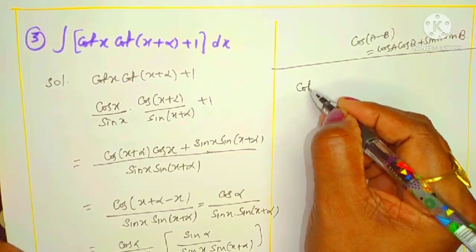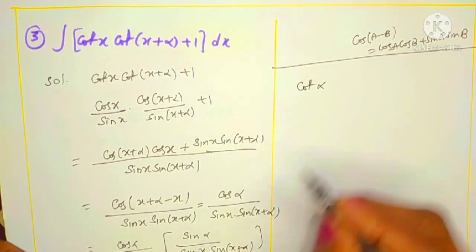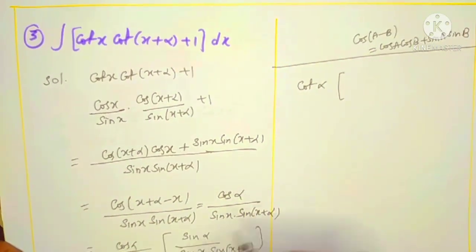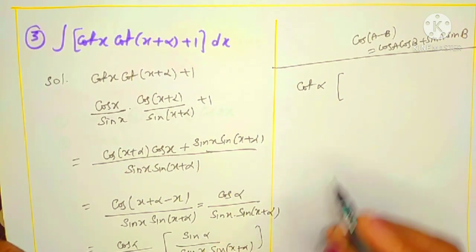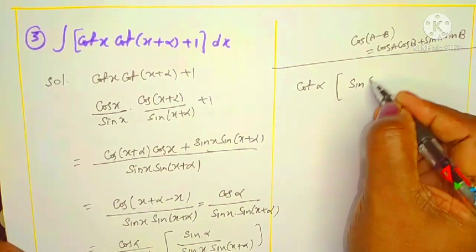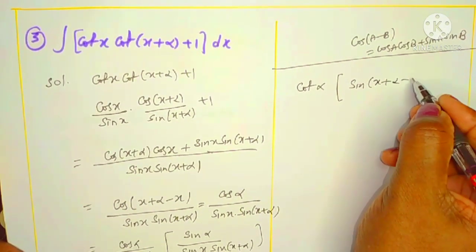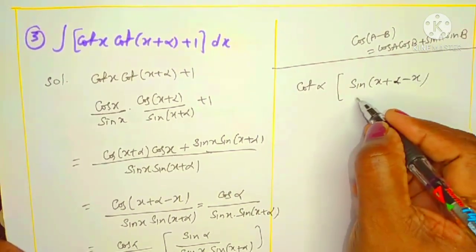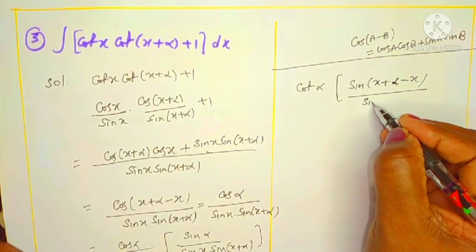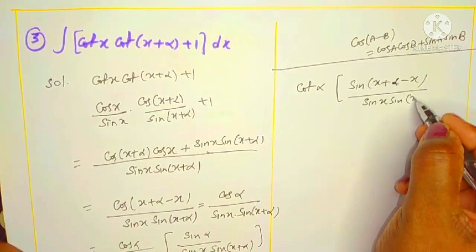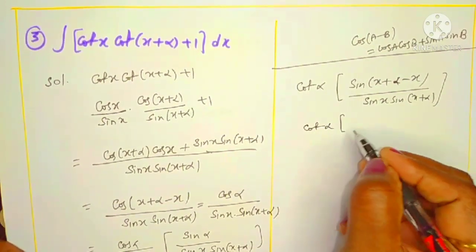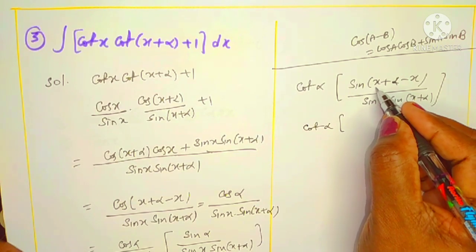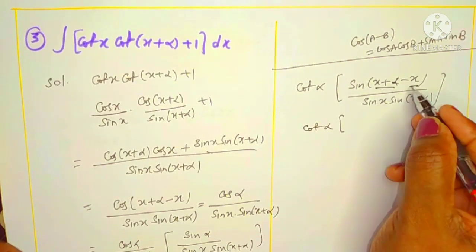Cos by sin is cot alpha, right? And sin alpha is there. I shall write alpha as x plus alpha minus x, meaning sin of x plus alpha minus x, right, divided by the denominator sin x into sin of x plus alpha. Now cot alpha, you know what is in the form of sin? This is A, this is B. The sin A minus B formula.